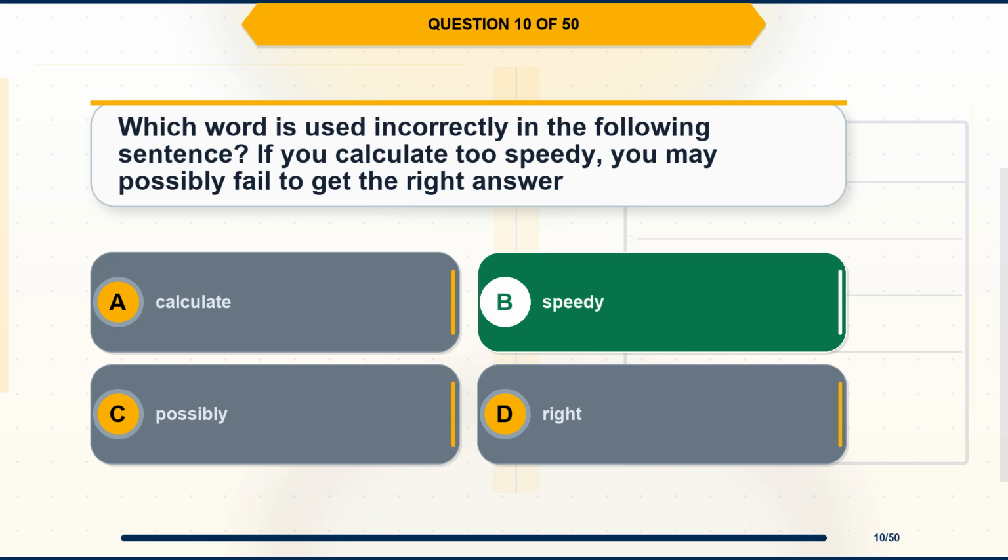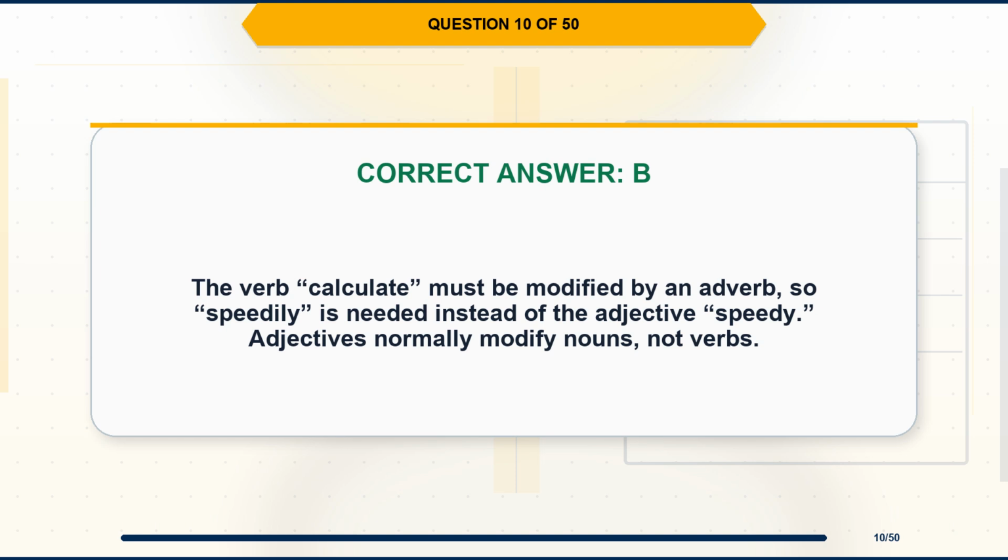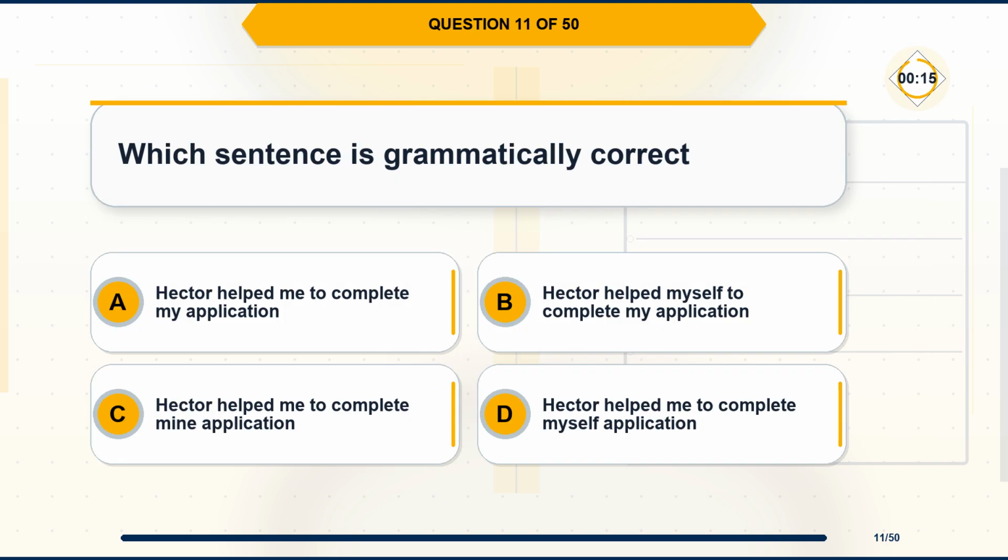The correct answer is option B, speedily. Explanation. The verb calculate must be modified by an adverb, so speedily is needed instead of the adjective speedy. Adjectives normally modify nouns, not verbs. Question 11. Which sentence is grammatically correct?